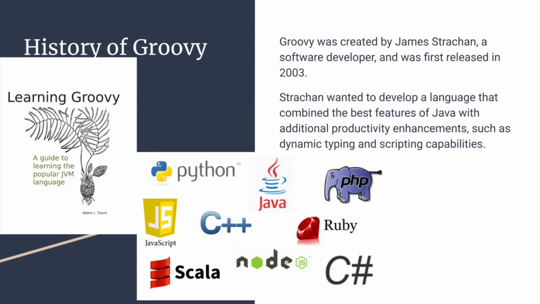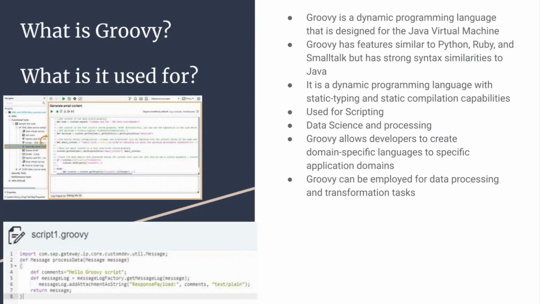So, what's the history of Groovy? Groovy was developed by a software developer named James Strachan around 2003. It was meant to fulfill certain things that Java could not fulfill, such as Java being a static language. What makes Groovy so attractive is that it is a fully dynamic language that fulfills certain roles and needs that Java couldn't. So then, what is Groovy and what is it used for?